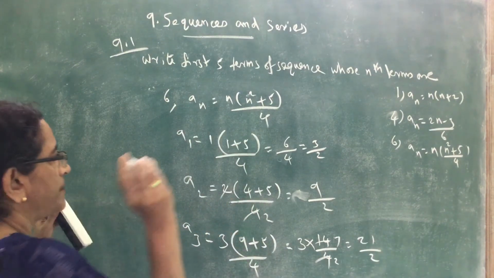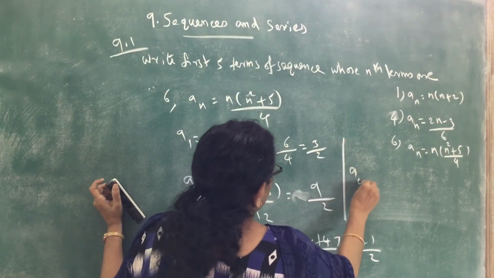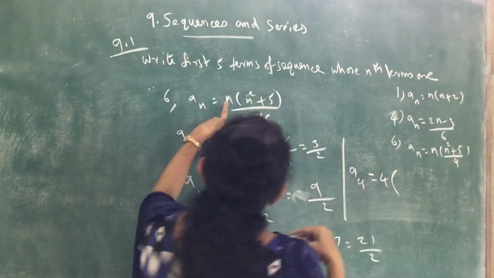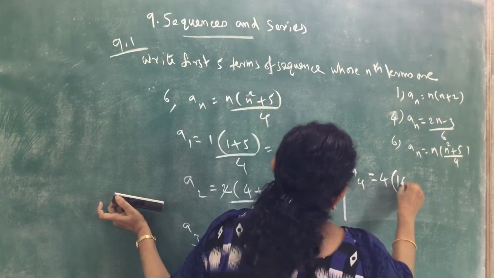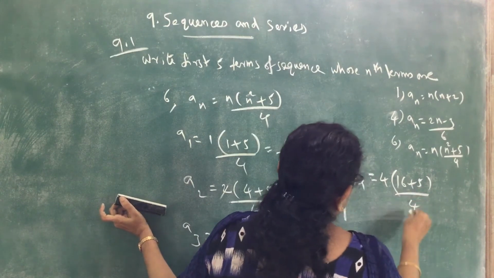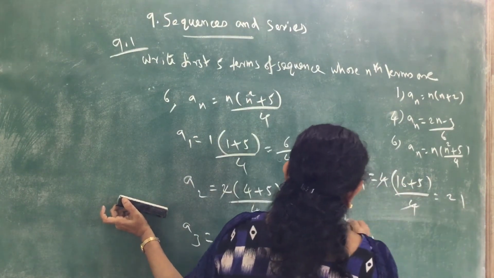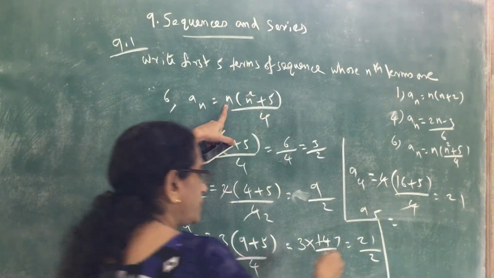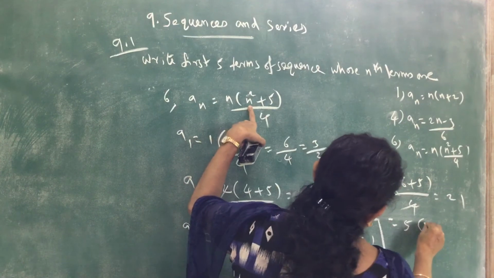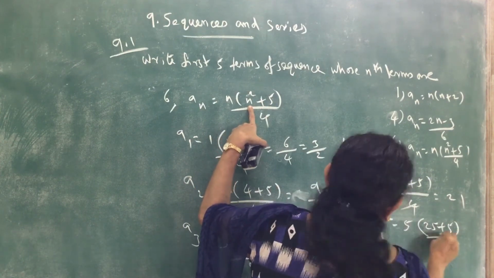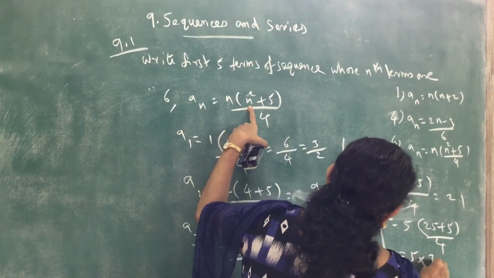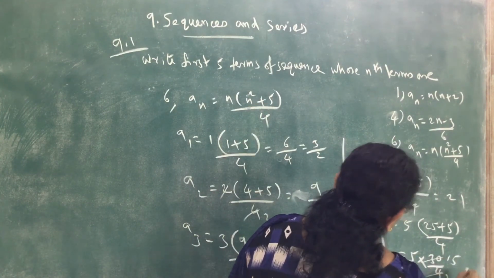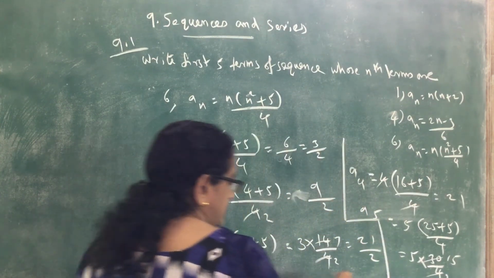Then a4, put n equal to 4: 4 into 4 square, 16, 16 plus 5 divided by 4. So cancel 4, we get 21. Then a5, the fifth term, put n equal to 5: 5 into 5 square, 25 plus 5 divided by 4. That is 5 into 30 by 4. Cancel 2, 15 by 2. So 5 into 15, 75, 75 by 2.